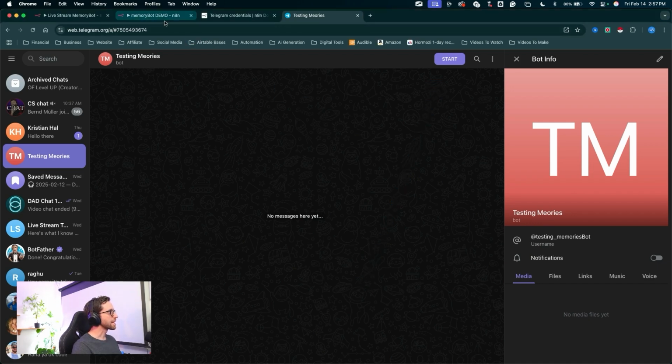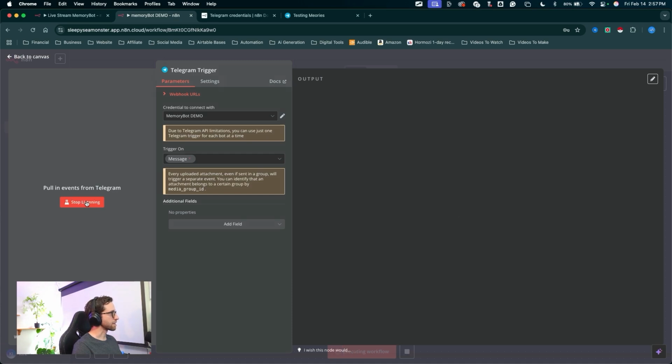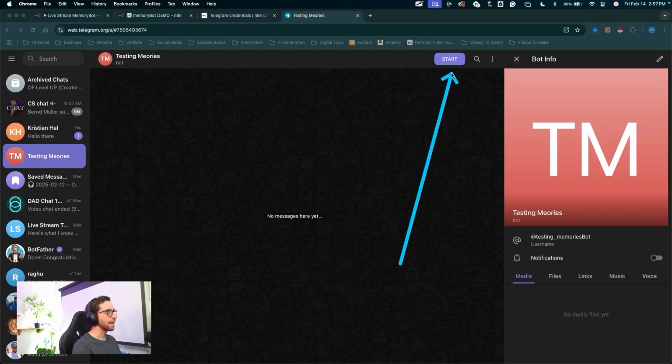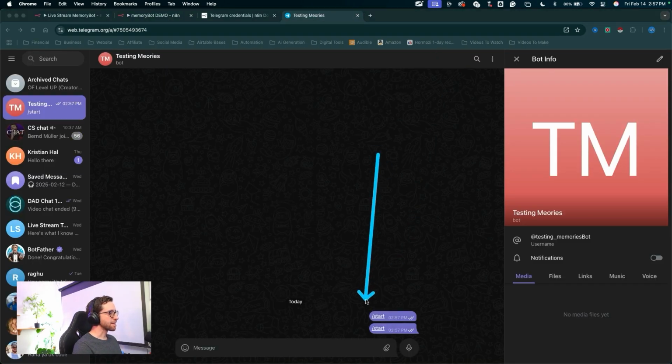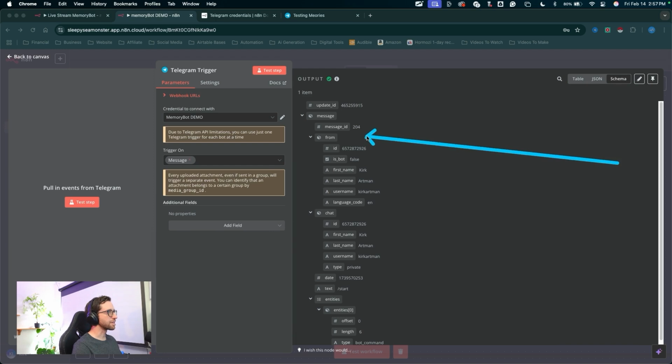However, let's jump back into n8n. I'm going to go ahead and click test step. That will let this trigger wait for a signal from Telegram. We can see the trigger is listening for an event. I'll jump over to Telegram and start the bot. This is going to send a start message, which is technically a message. So if we jump back over to n8n, we'll see that trigger has come through. We've got an output coming from the Telegram trigger node, and we can see in the schema view all of these elements coming across from the trigger node.